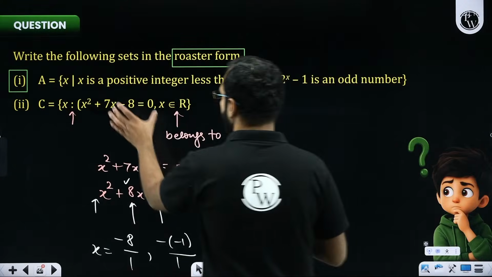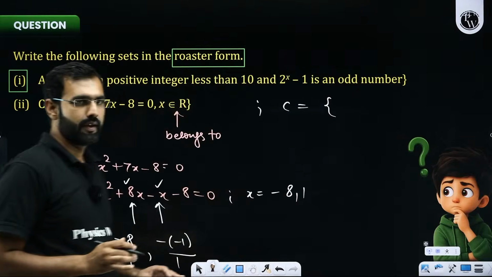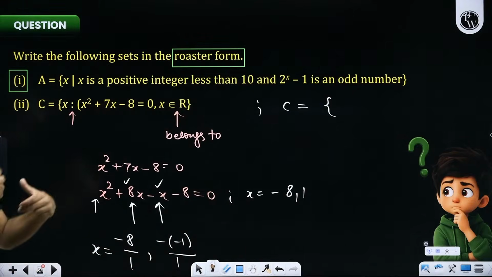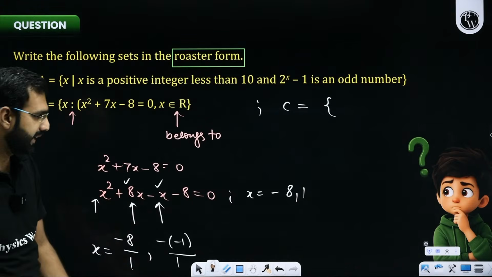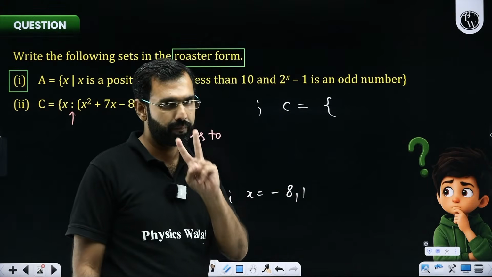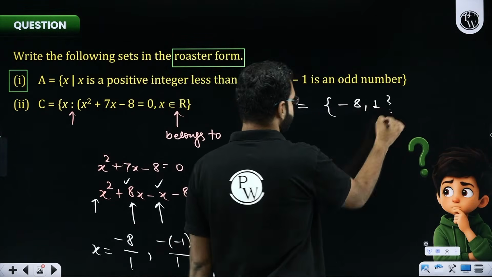So here for this set C, if I wish to write it in roster form, it is technically a quadratic. It can have maximum 2 real roots. Its discriminant is positive, and I can clearly see by splitting the middle term, 2 roots minus 8 and 1 are going to be the answer.